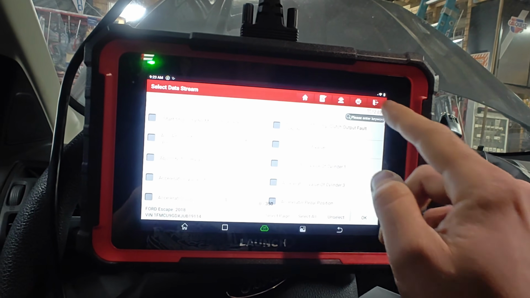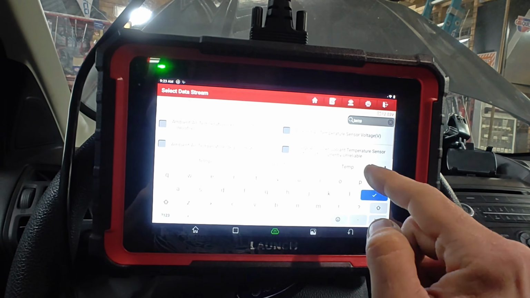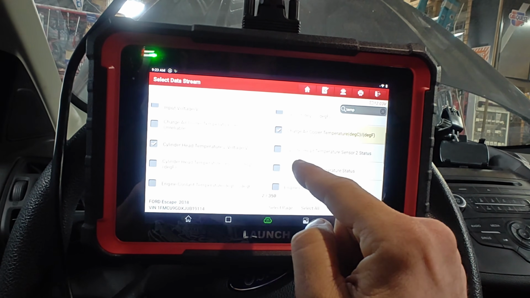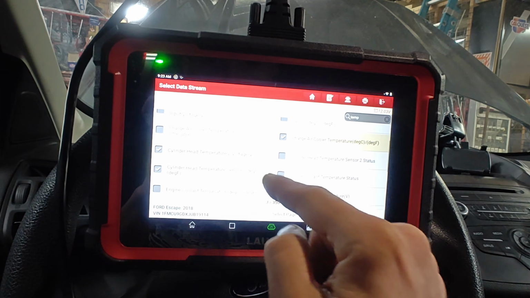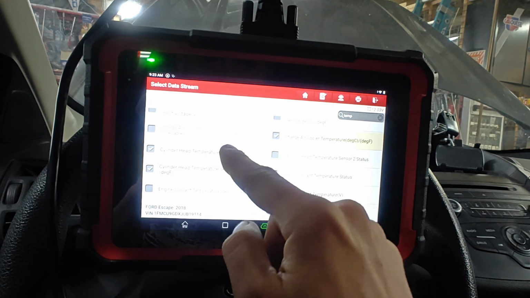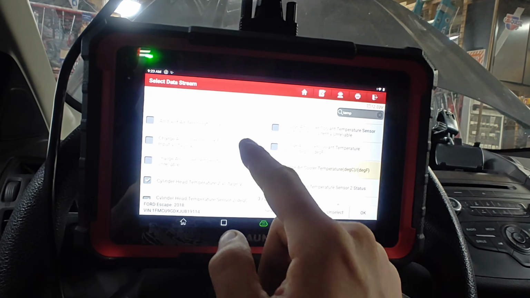You know what? Let's just bring up all our temps. Temp sensor, coolant temp. I guess we'll bring up voltages for them.